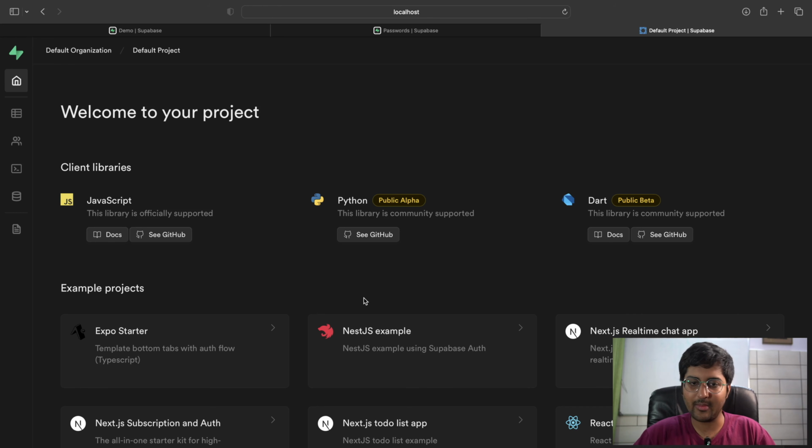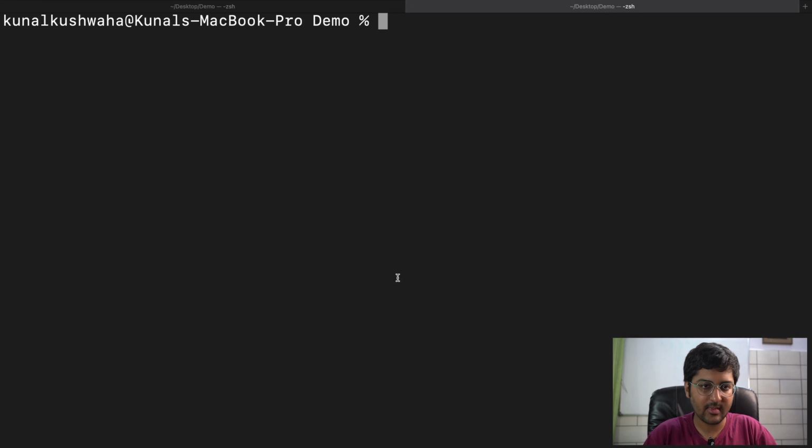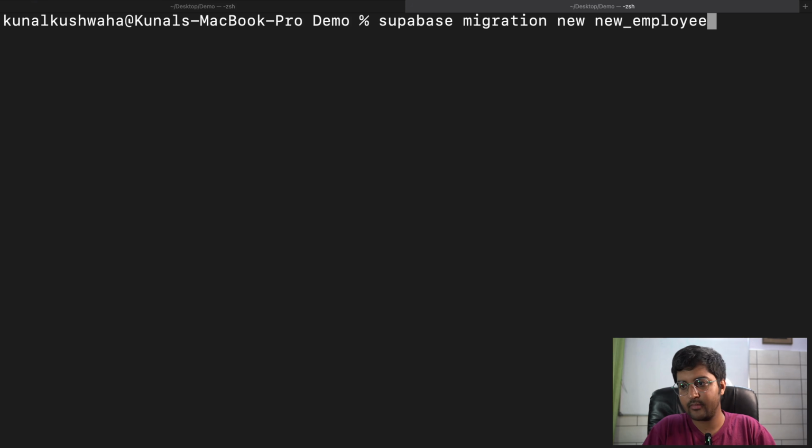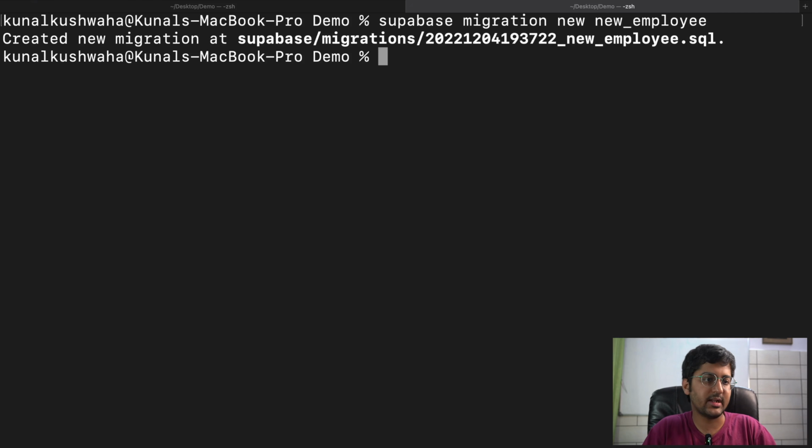If I do a manual migration, it will look something like this. I can say supabase migration new, let's say new_employee. Okay, so it's saying creating new migration at this particular path.